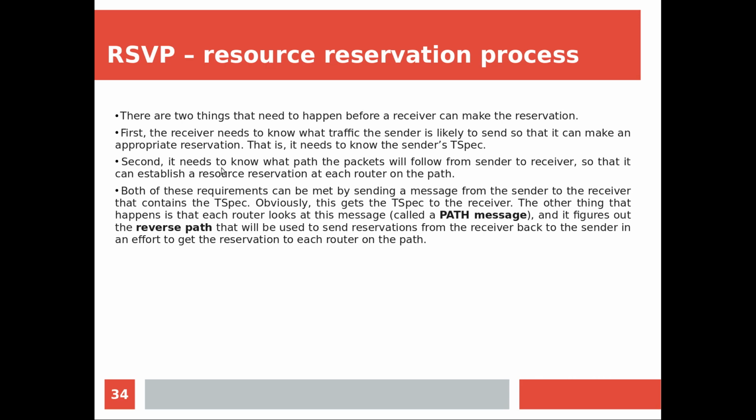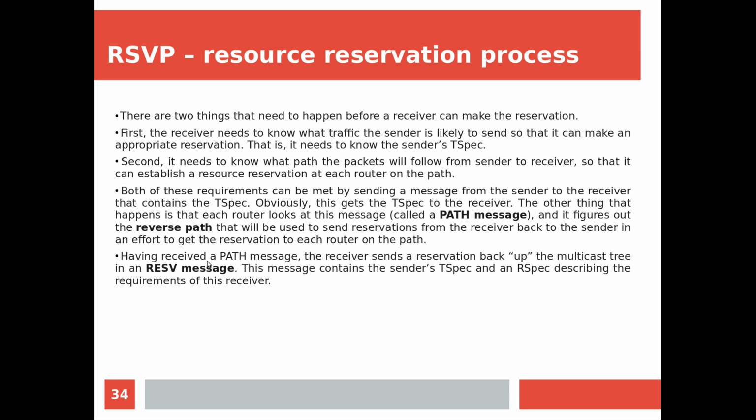Every intermediate node wants to know what the path is, and that path information is known in an indirect way by means of this first-time communication of the T-spec. So every intermediate router will note down that for this T-spec, this is the path it is following. We are supposed to reserve the resources that are going to be asked for by the receiver. As of now, the reservation is not made; it is simply noting down the path only.